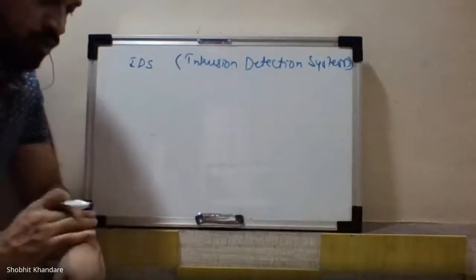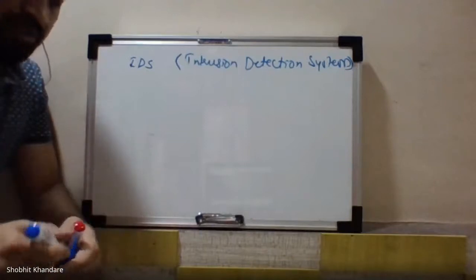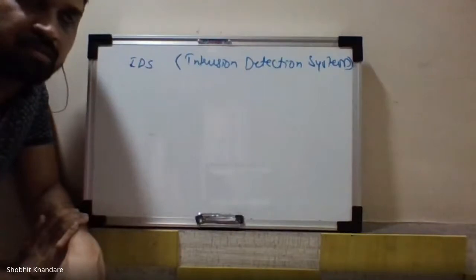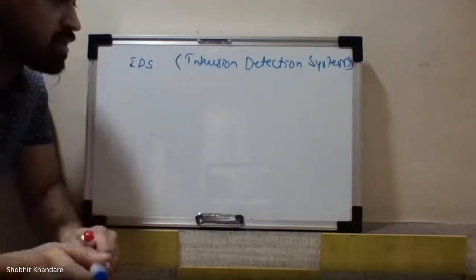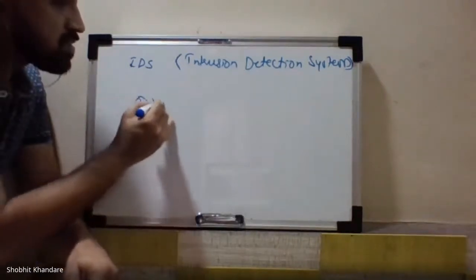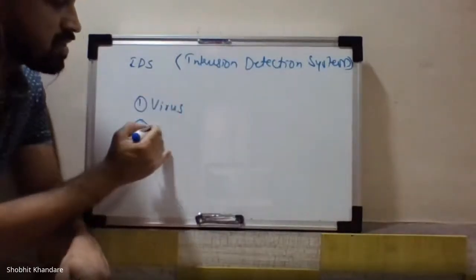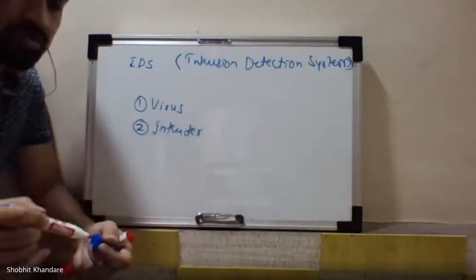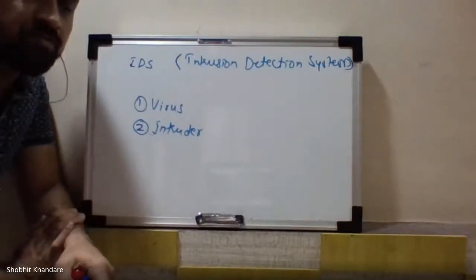Yes. So today we'll be talking about the intrusion detection system. Now, as far as the threats over the data moving into the network are concerned, the threat can be either of the two. One, it can be because of virus, and the second one is the intrusion or the intruder.